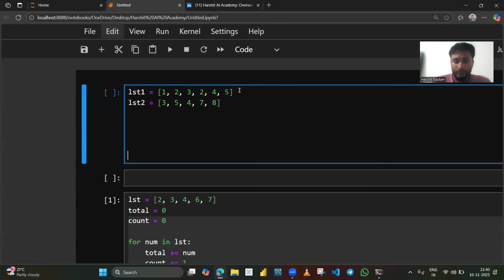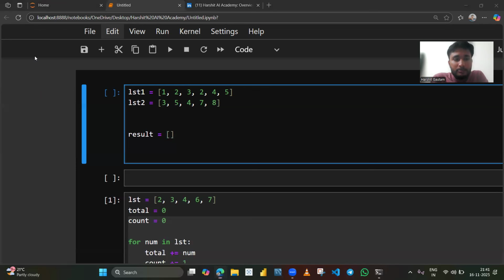It's very simple. I'll create another list, a result list, as an empty list. Then I will iterate over any one list, for example lst1, and check whether each value of lst1 is also present in lst2.